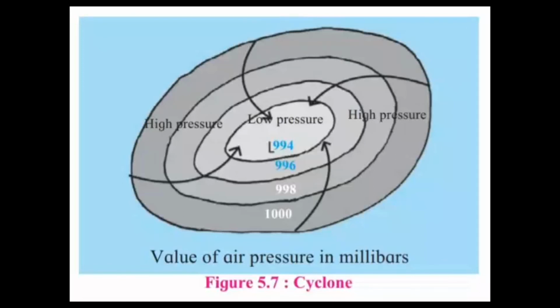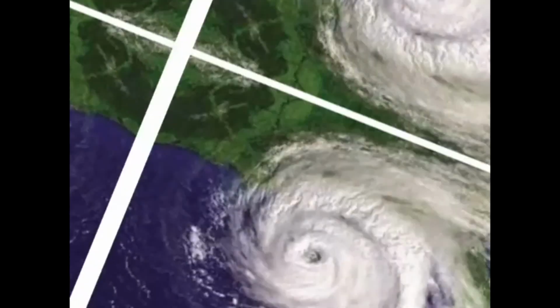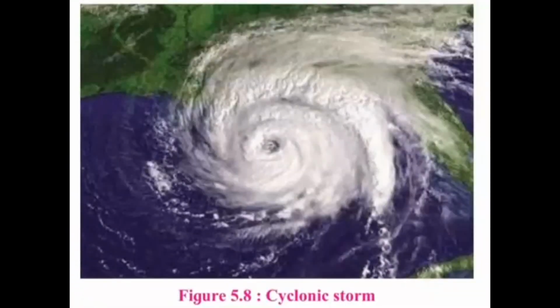During a cyclone, the sky is cloudy, winds blow with a very high velocity, and it rains heavily. The area affected by cyclones is limited. The duration, velocity, direction, and place of origin of these winds are unpredictable. See the image of a cyclone obtained by a satellite in figure 5.8. On weather maps, the center of a cyclone is represented by the letter L. A cyclone system moves from one place to another.